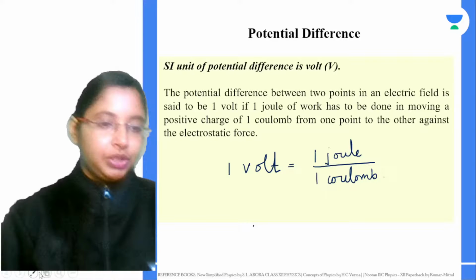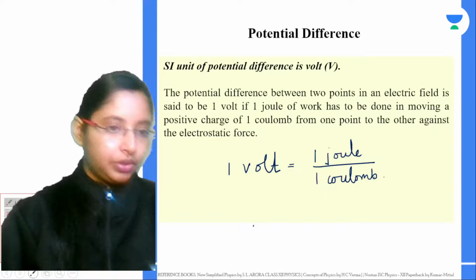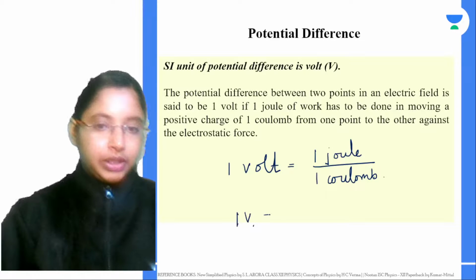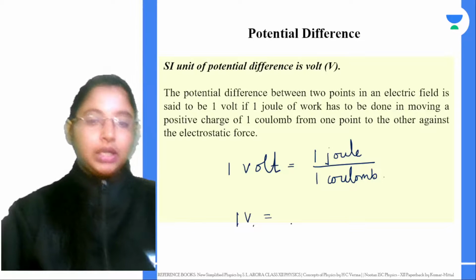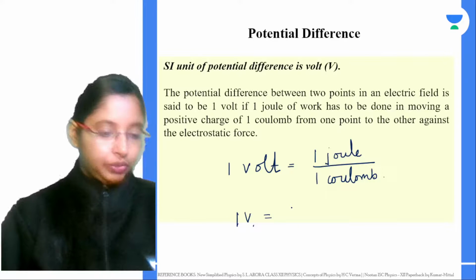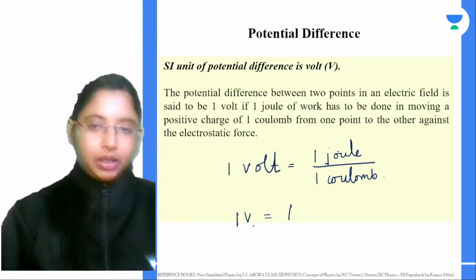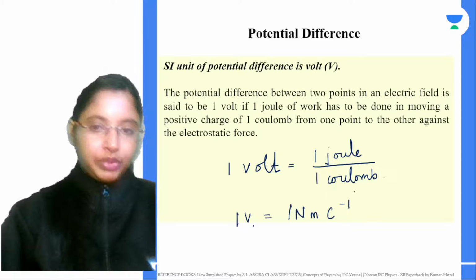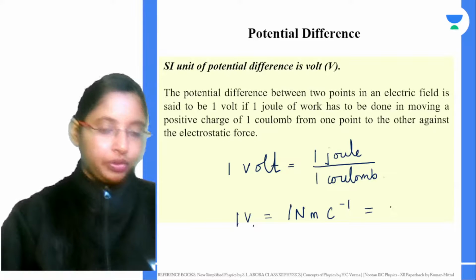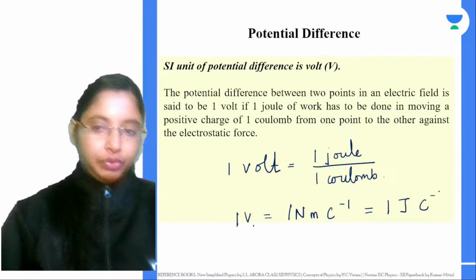So from here, if you give the formula, 1 volt is basically equal to 1 joule per coulomb. Again, this could be given as 1 newton meter per coulomb, since joule in terms of newton meter, or you can give it as 1 joule coulomb inverse.